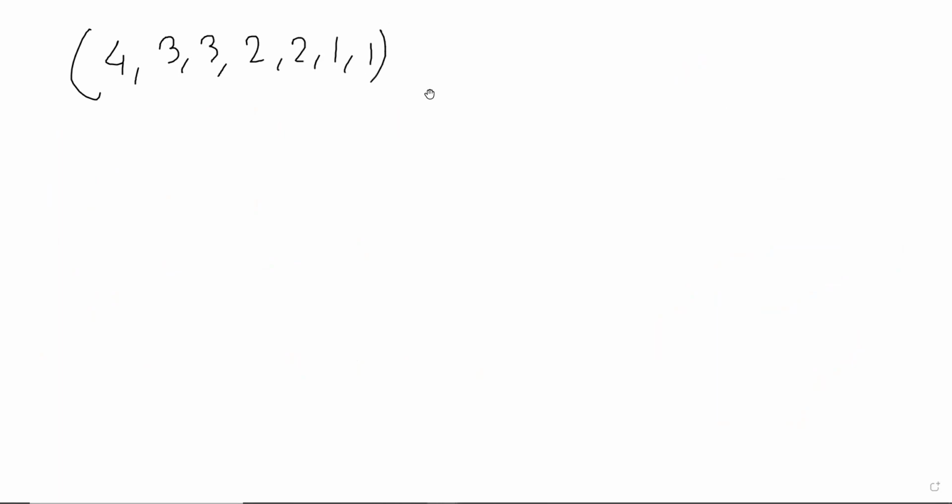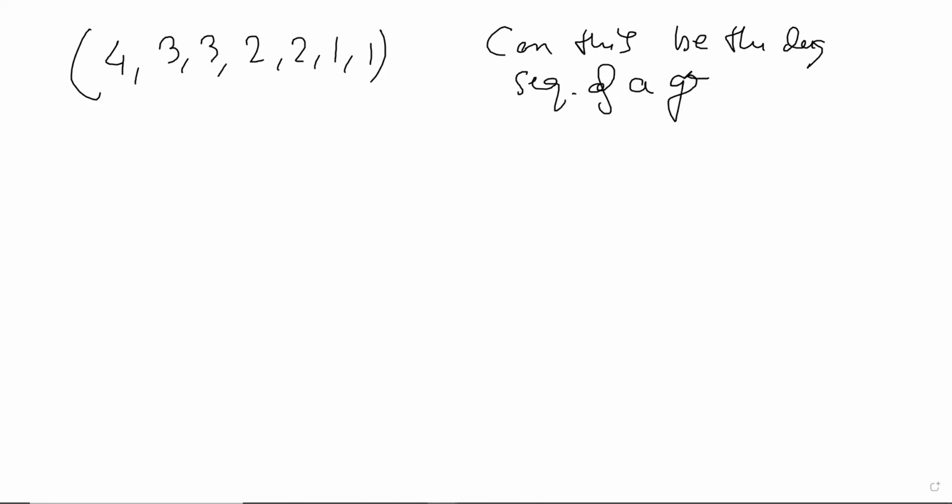Now the question is, can this be the degree sequence of a graph?